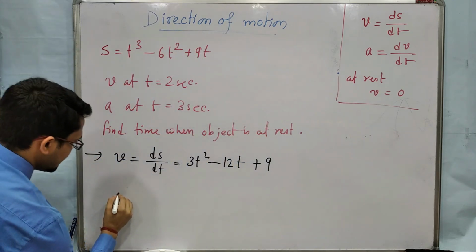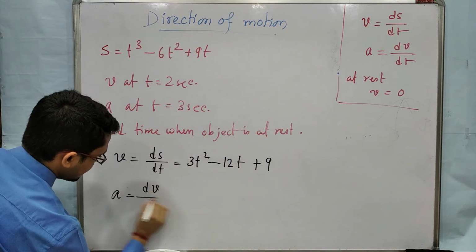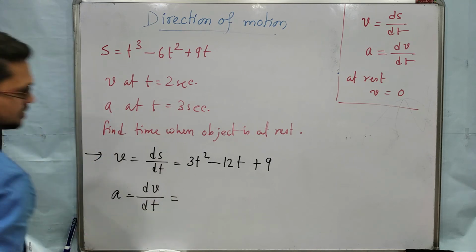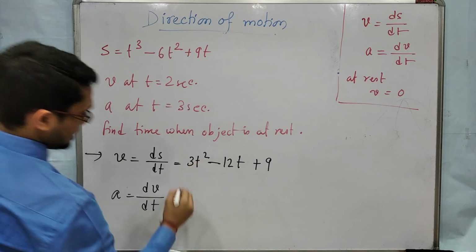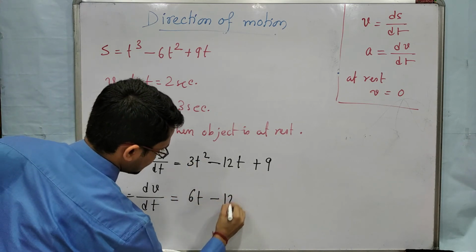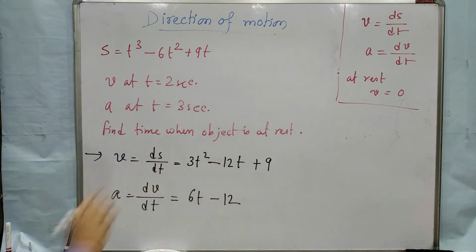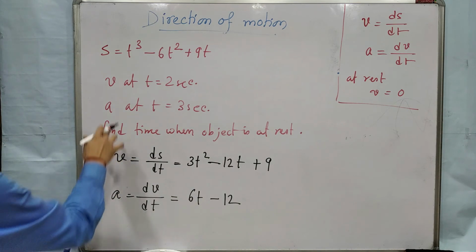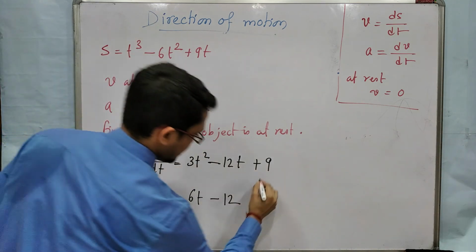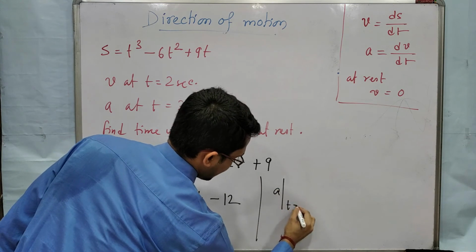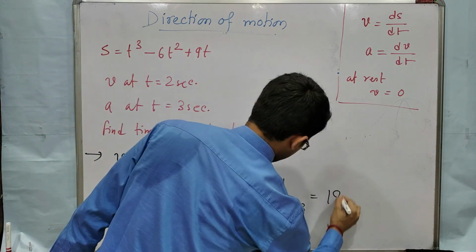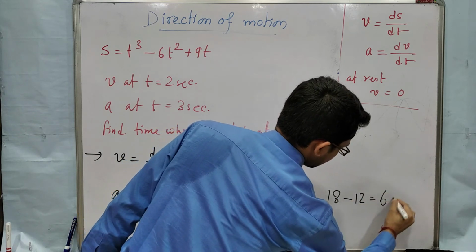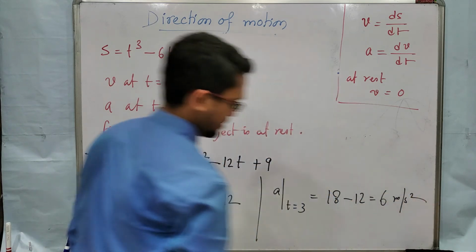Now acceleration, a equal to what? Derivative of velocity. The velocity equation is this. Do the derivative, and you will get 6t minus 12. The derivative of a constant is 0. Now we have to find acceleration at t equal to 3. So acceleration at t equal to 3: put 3, 6 times 3 is 18, minus 12, so 6 meter per second square.